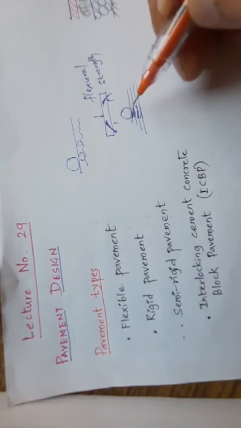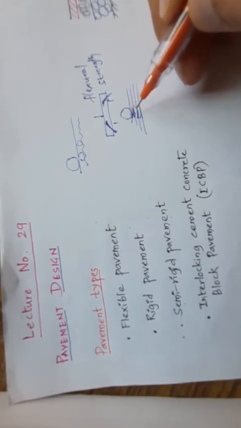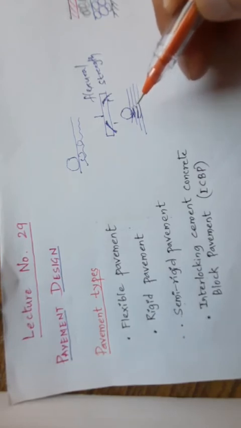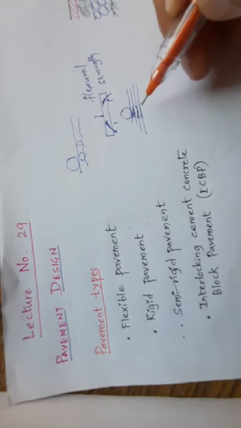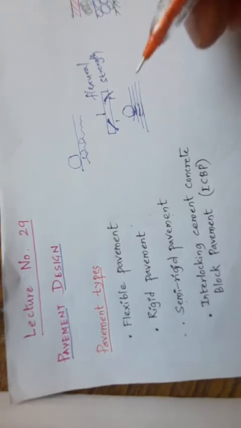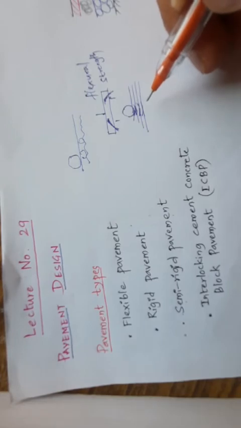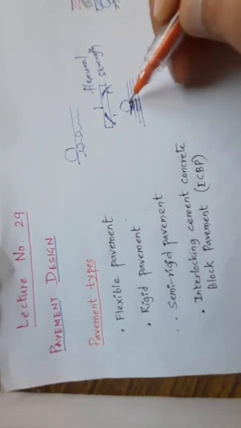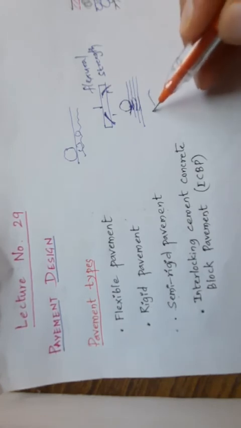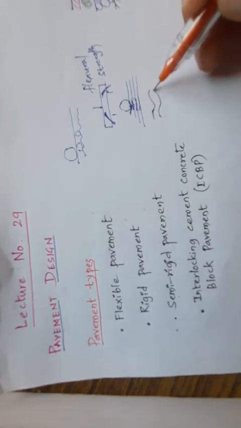Clear? If this does not come back, when the lower layer of the pavement or subgrade gets deformed or undulated due to permanent deformation, the pavement may get undulated.